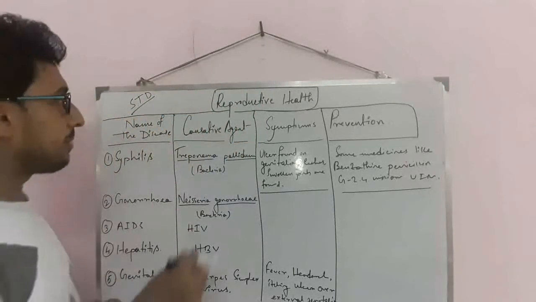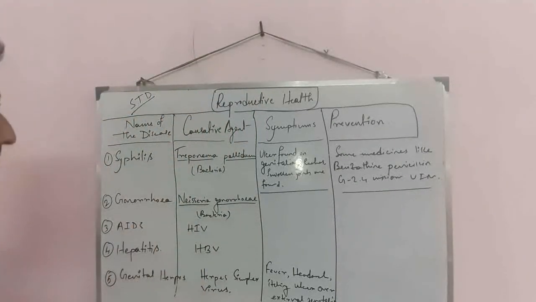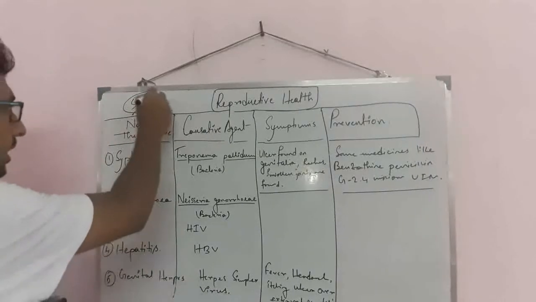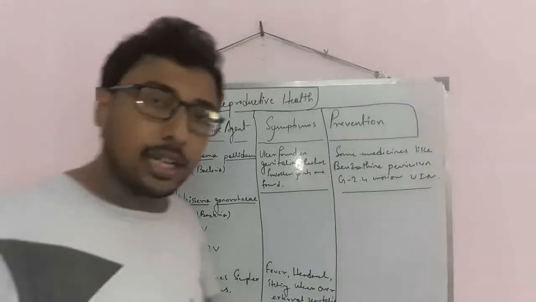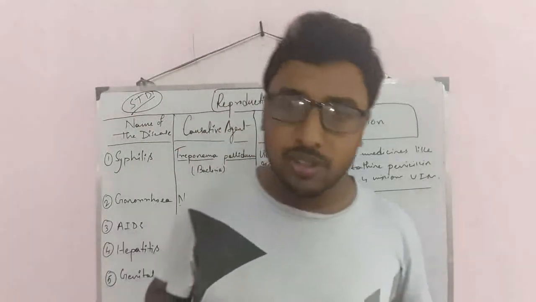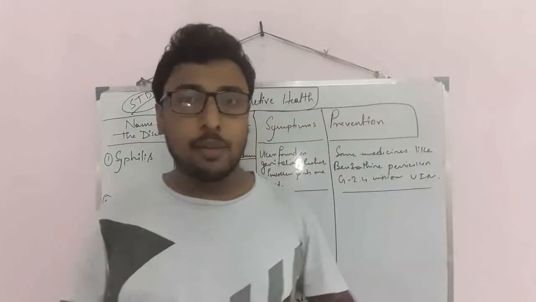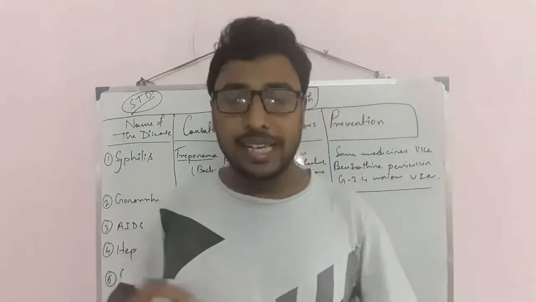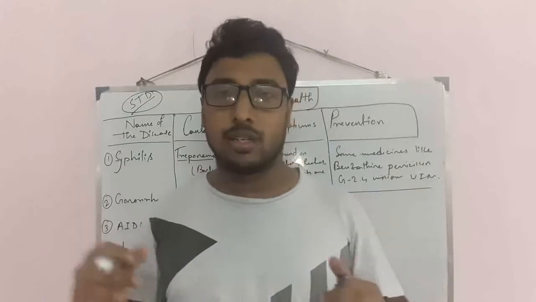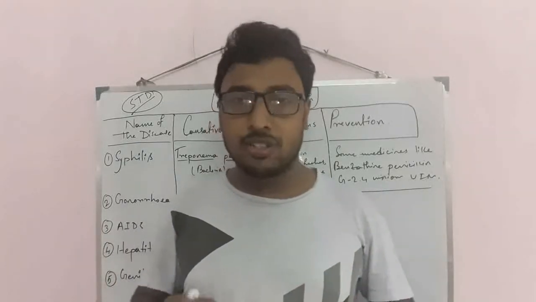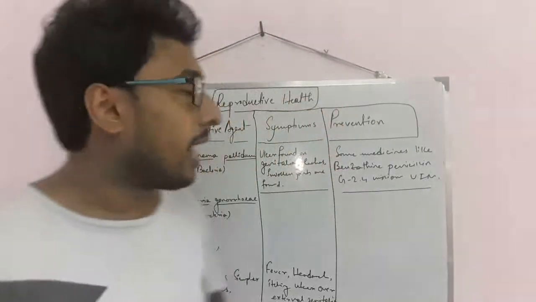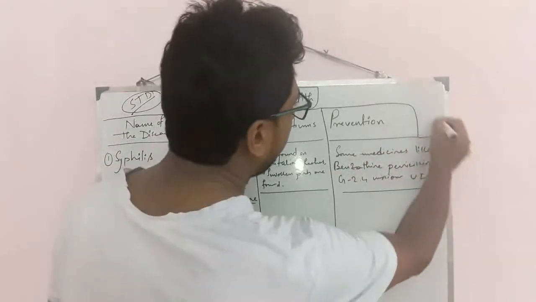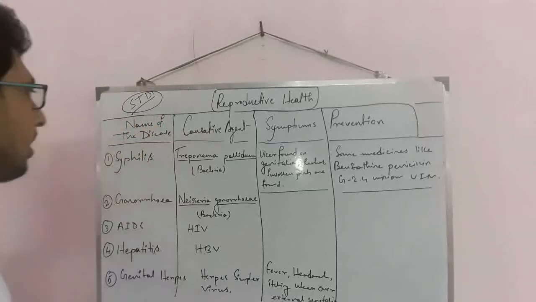To explain this chapter, I have written here 5 diseases regarding reproductive health, and I have also written here STD. Now, what about STD? STD means sexually transmitted disease, meaning the diseases which can transfer easily with the help of sexual contact. So I have written 5 important diseases, and those are ultimately due to sexually transmitted disease.